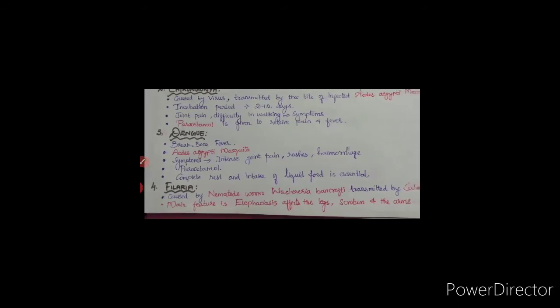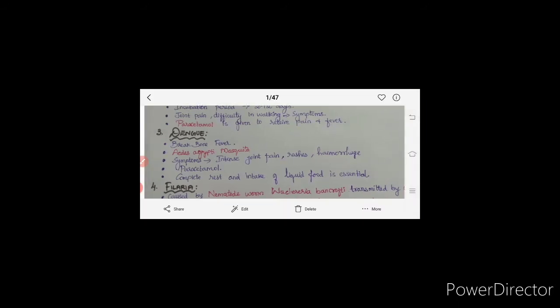Then filaria is caused by the nematode worm Wuchereria bancrofti, transmitted by the Culex mosquito. The main feature is elephantiasis. Your leg gets swollen like an elephant's leg, so it is called elephantiasis. It affects the legs, scrotum and the arms.